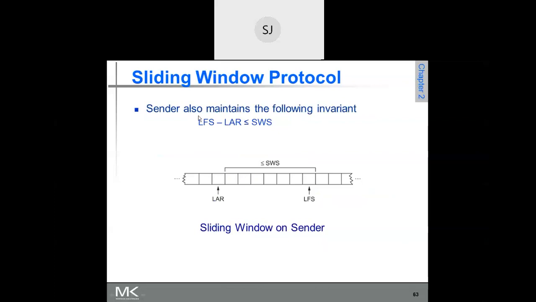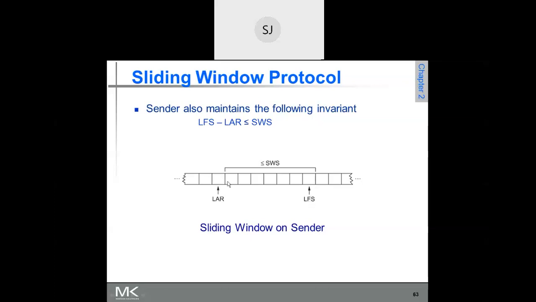You just see here. This is LAR, the last acknowledgement received. Suppose I have received acknowledgement for sequence number 10. Starting from frame 11, up to whatever the sending window size is, the last frame in the sending window is nothing but the last frame sent.